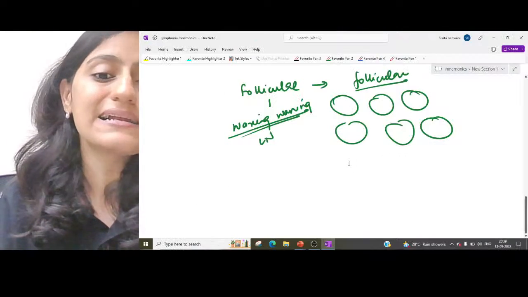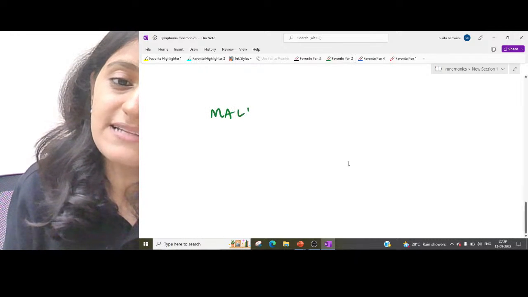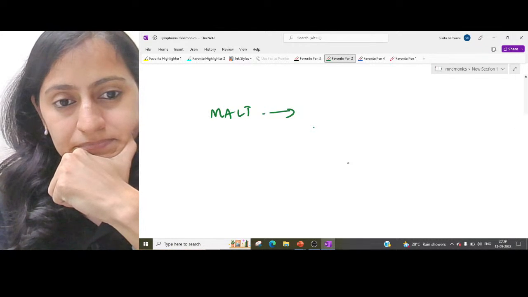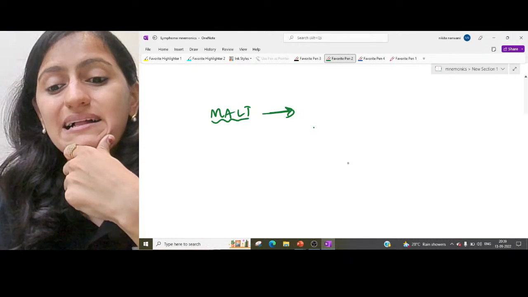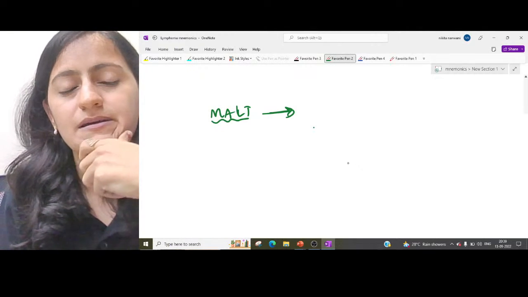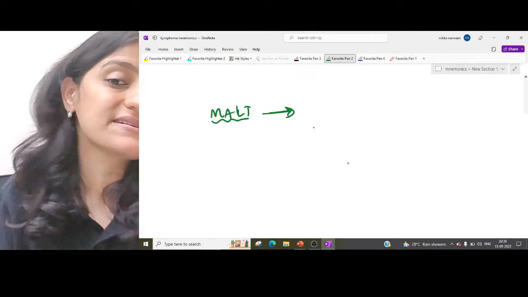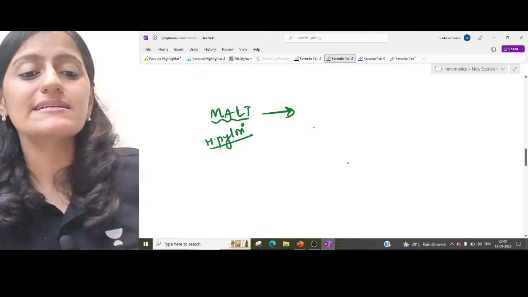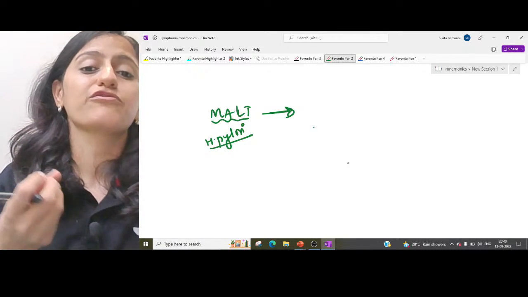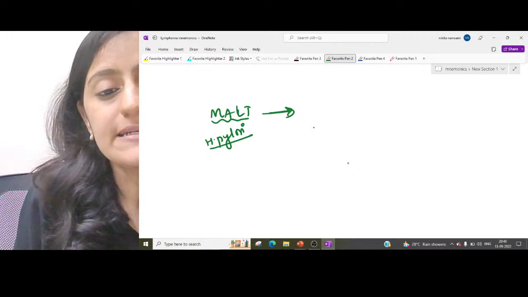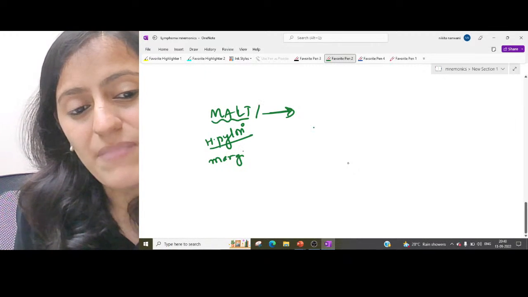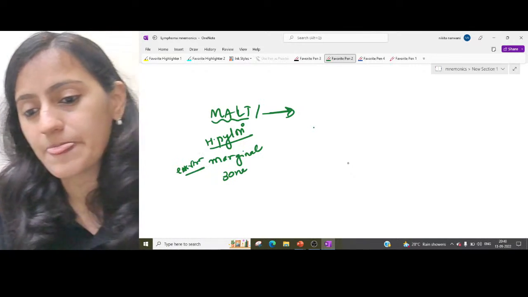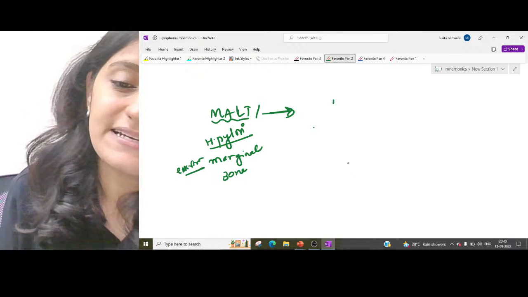What is positive in MALT lymphoma? Anyone? What translocation do we have in MALT lymphoma? MALT lymphoma, maltoma, basically we have read in association with H. pylori, right? So basically these are the lymphomas which are seen at the sites of chronic inflammation. This is also called marginal zone lymphoma, the extranodal marginal zone lymphoma. Now, yes, it is translocation